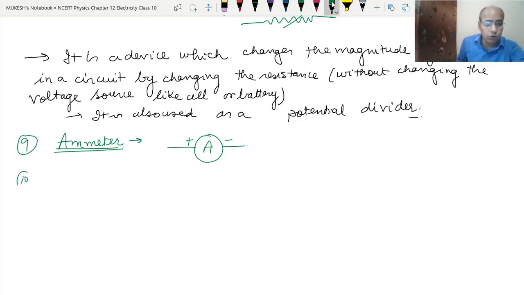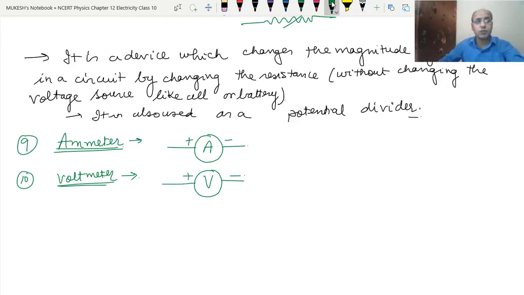And then we draw the voltmeter. Voltmeter we studied in the last video: it is a device to measure the potential difference across the terminals of a conductor. The same way we draw this also. Draw a circle, write V, and draw two lines, one positive and the other negative. This is how we draw the voltmeter.